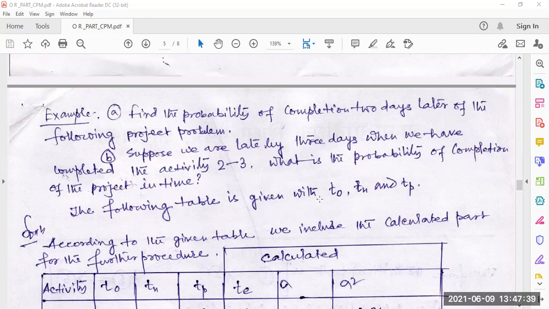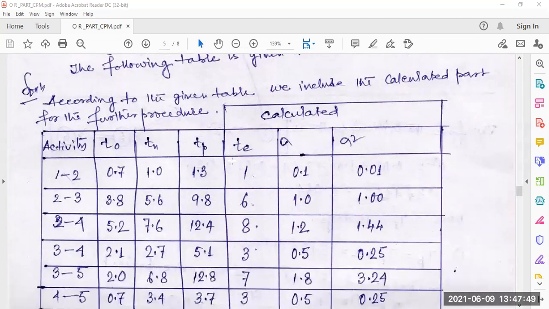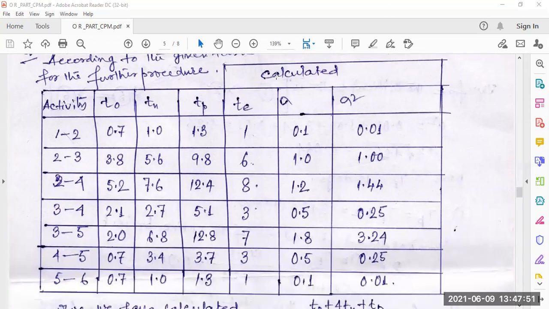The following table is given with T0, Tn and Tp. According to the given table, we can include the calculated part to proceed further. Here the calculated part is given: activities, T0, Tn, Tp, Te, sigma and sigma square.